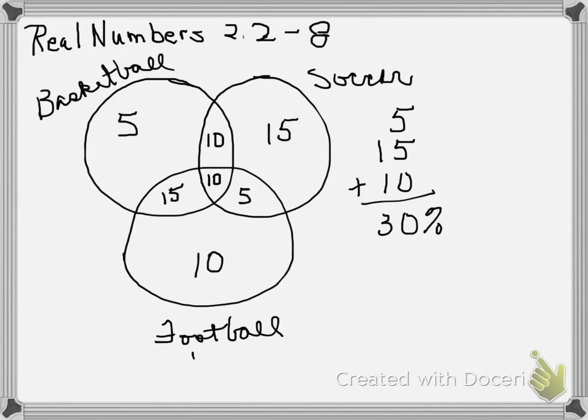Second question. What percentage does not like any of the three sports? Well, if we had all the students, that'd be 100%, correct? So we'll take 100 and subtract how many are represented in all these three circles. So in basketball, we had 40, and then add 15 more, that would be 55, and 5 more would be 60, and 10 more would be 70. So we have 70% of the students represented in the three circles. That leaves the remaining 30% to not like any of the three sports.